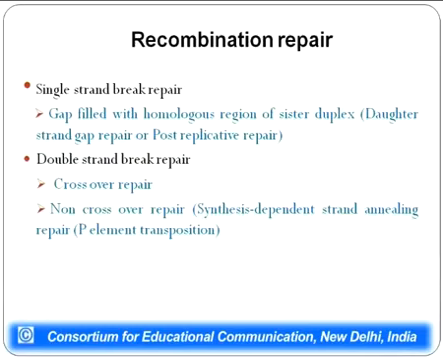Double strand break repair requires sealing of the two strands of the DNA which have broken, and it could be crossover repair, where because of recombination crossover products are formed, or it could be a non-crossover repair mechanism, which is also known as synthesis dependent strand annealing repair, and it is usually seen in P element transposition.